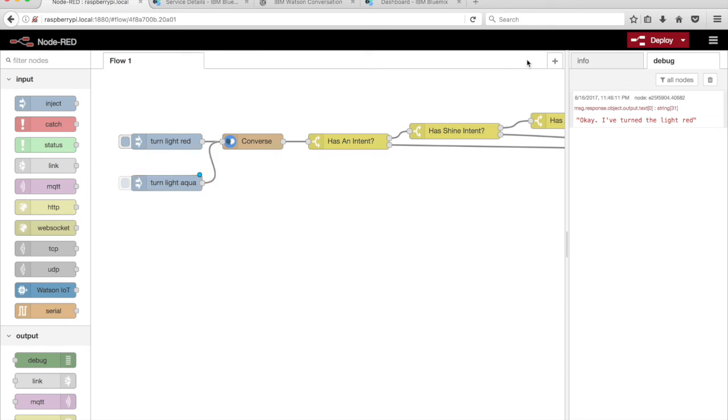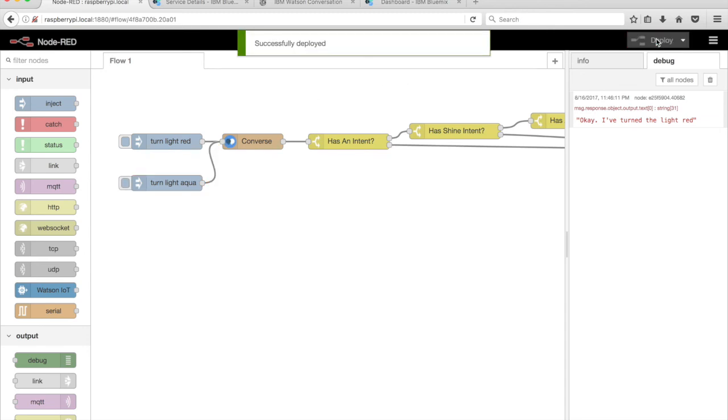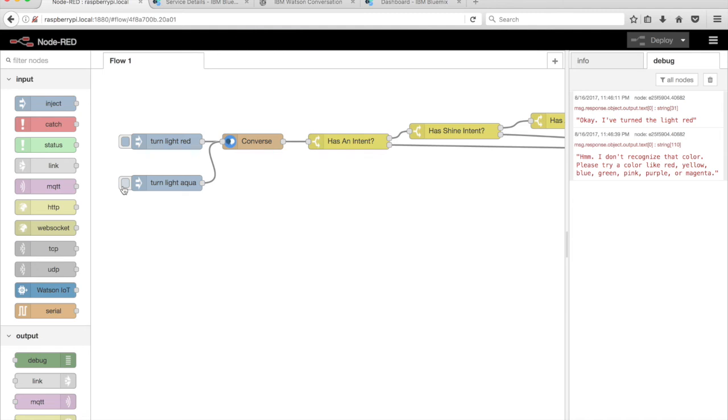Click on the Deploy button in the top right corner of the Node-RED editor. Run the flow by clicking on the tab on the left side of the inject node. This time, TJBot responds that the color isn't recognized and provides example colors that the user can try.